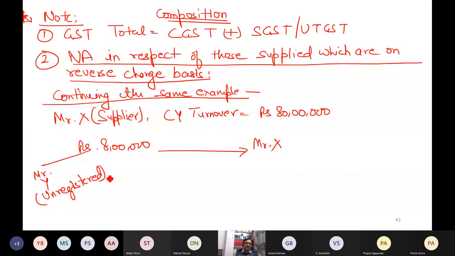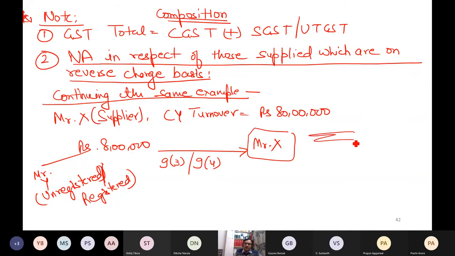Or even if registered, doesn't matter. Whether Mr. Y is unregistered or registered, doesn't matter. But for example, whether under section 9(3) or 9(4), doesn't matter. This supply is taxed on reverse charge basis, where X has to pay the tax. X is liable. Then the question arises, can he opt to pay tax under the composition levy scheme?